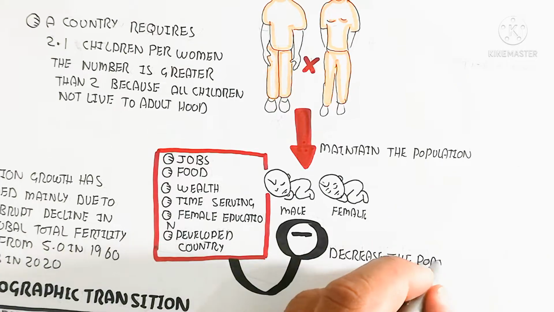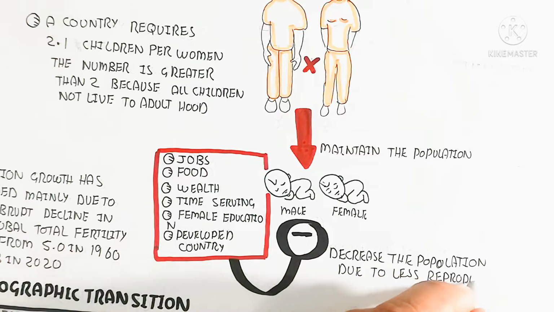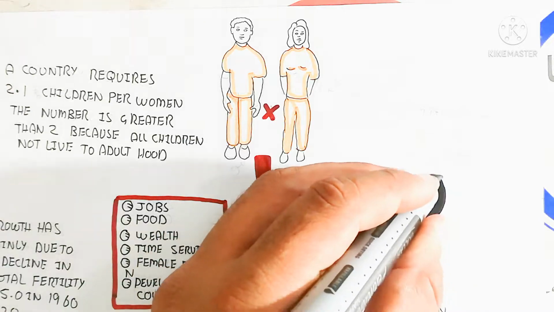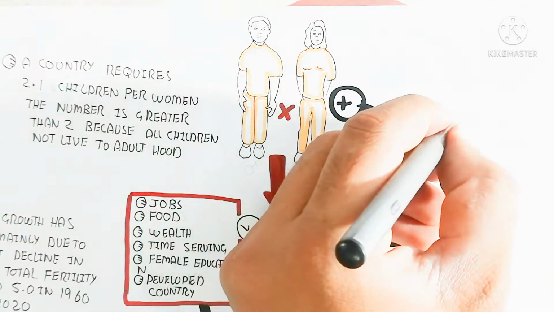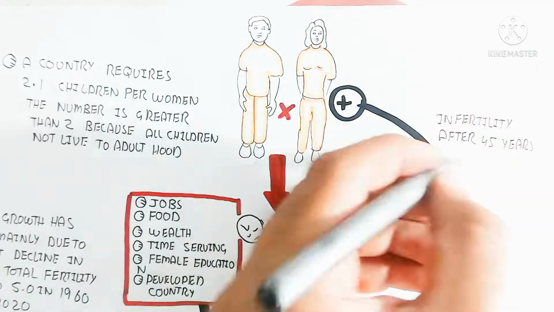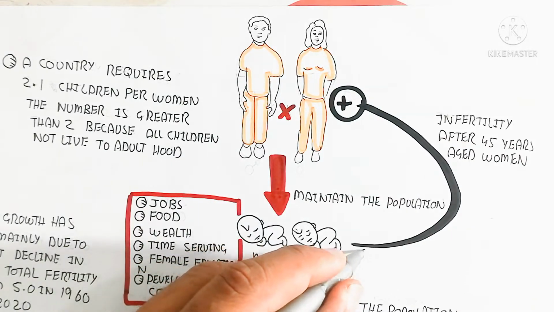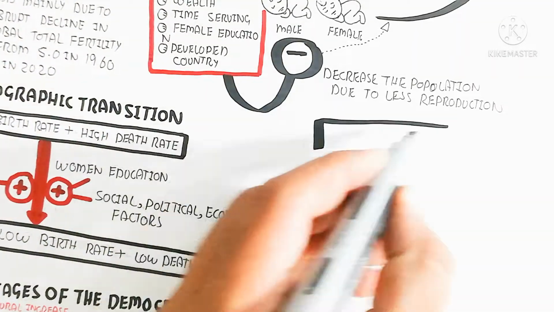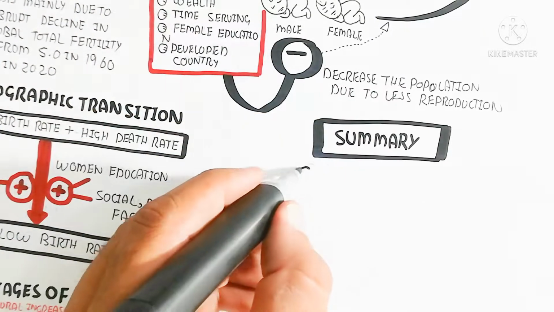The declining of the population, this inhibition of the two and applying the rule of production of one individual, will basically maintain the population, but it will disrupt the population, and infertility after age 45 in women, and in this way the infertile persons will increase. In this way the population decreases rapidly after the death of the older persons, and the younger persons will be fewer, so ultimately the population will be decreased.